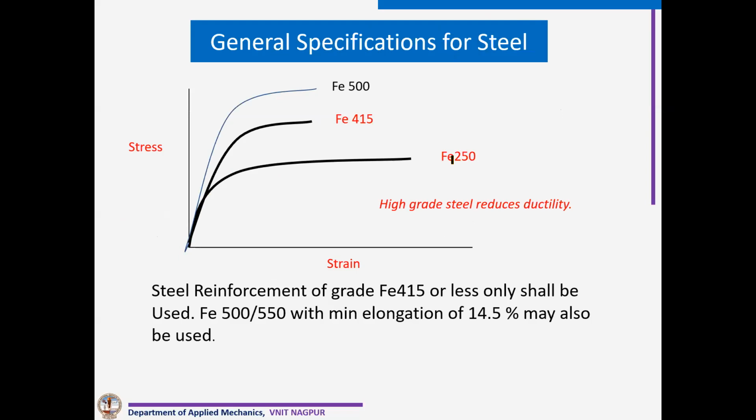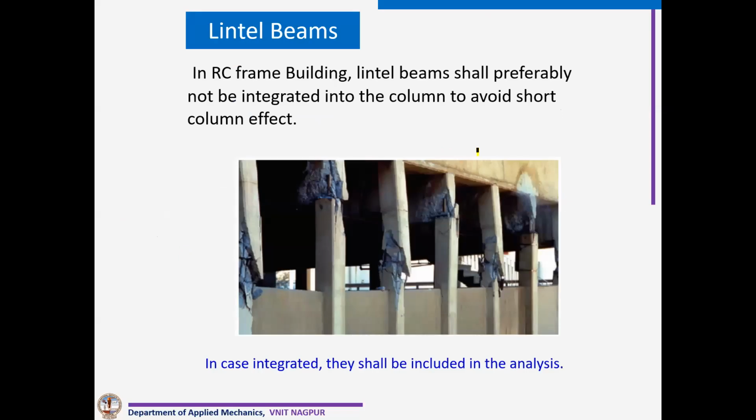If we use Fe250 steel, mild steel, it has elongation of around 35 to 40%, as against Fe415 and 500, where it is 15 to 20%. You can see what happens.